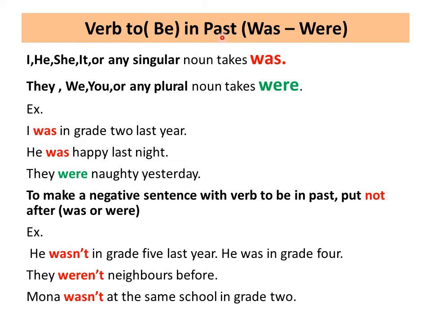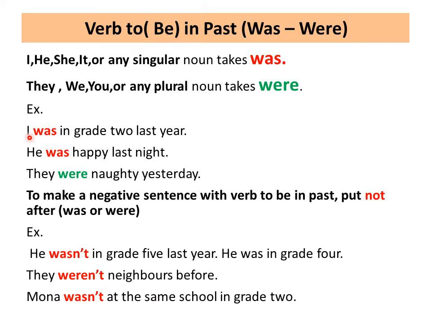Verb to be in past consists of what? Was or were. We said in present it consists of what? Am, is, and are. Am and is, I change them to was if I want to talk in past. Are, change it to were. So if I have I, he, she, it, or any singular noun, takes what? Was. They, we, you, or any plural noun takes were.